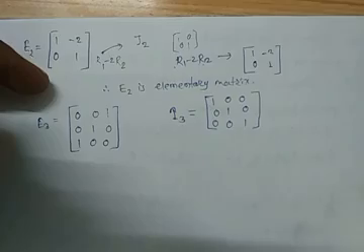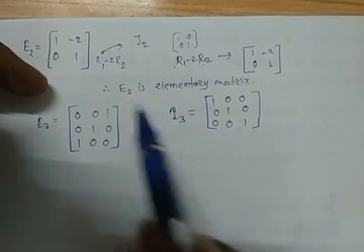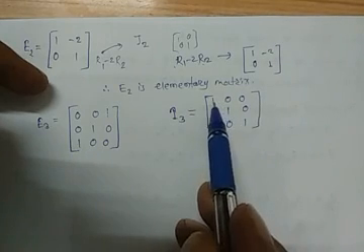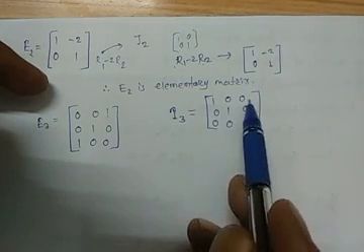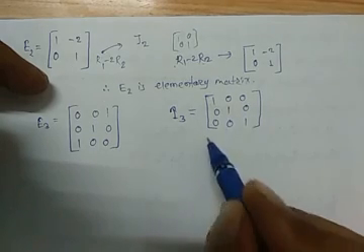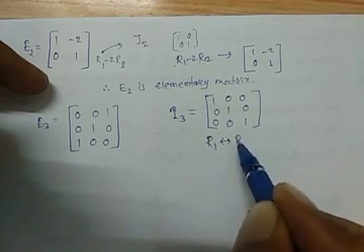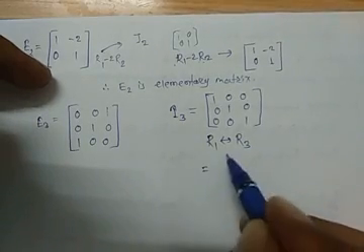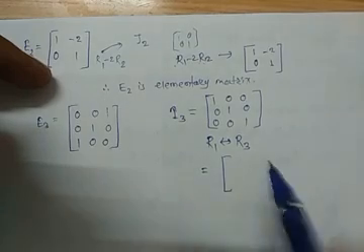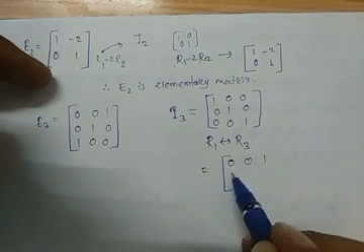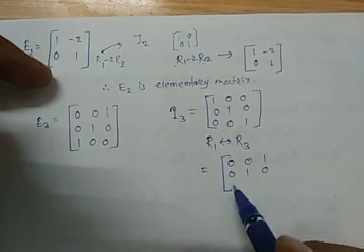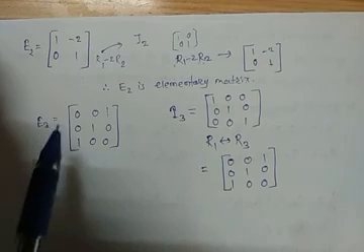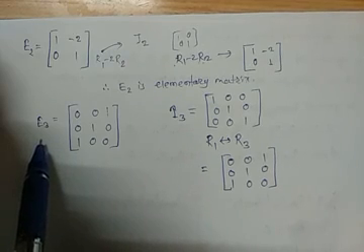Here the matrix's first row is 0 0 1, and the last row is 1 0 0, while the identity matrix I3 has first row 1 0 0. So R1 is interchanged with R3. If we apply this row operation, we get the matrix E3, which is 0 0 1, second row as it is 0 1 0, and last row 1 0 0. So this E3 is also an elementary matrix.